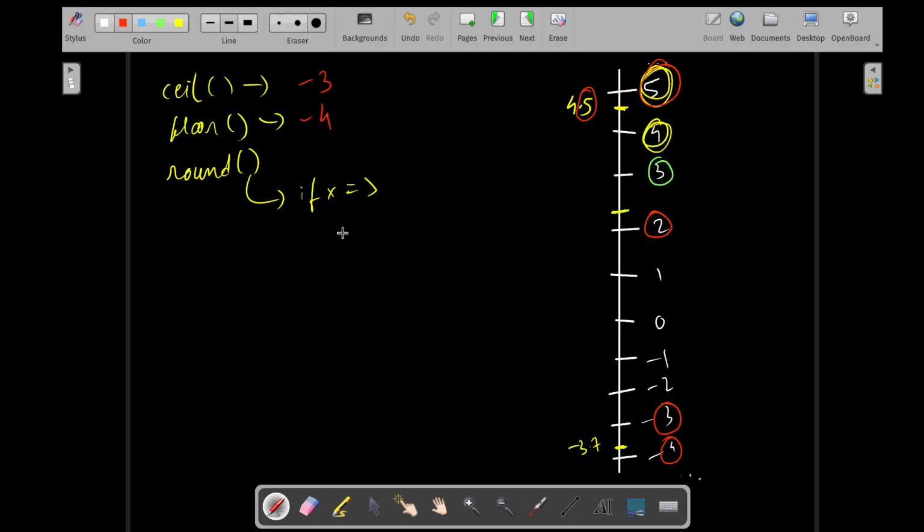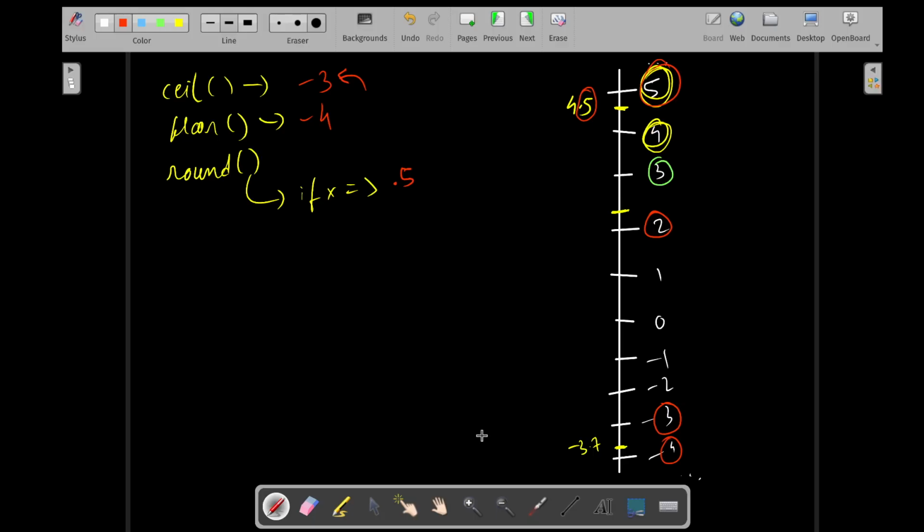And when you talk about rounding, it will check if x is more than 0.5. Is it? Yes, absolutely it is. It is -3.7, so technically it should give you ceiling, because this is more than 0.5.